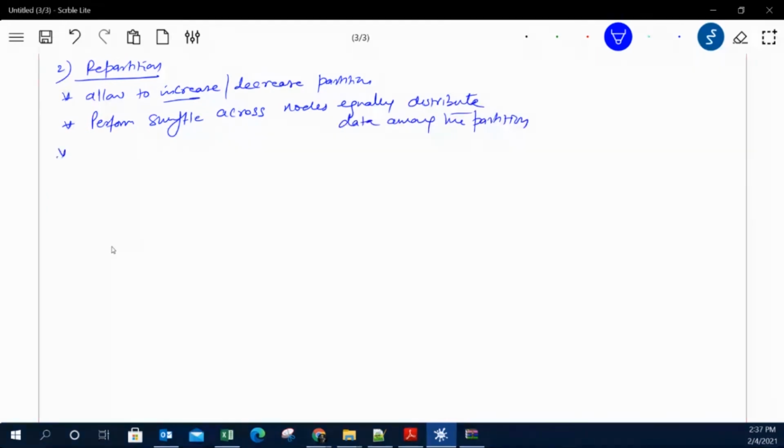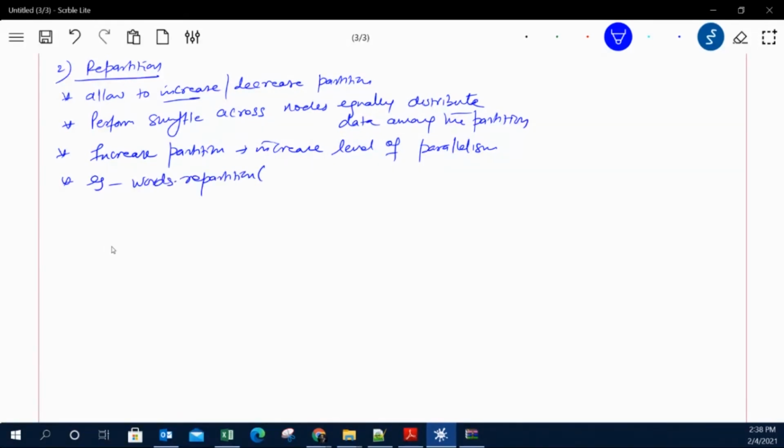Okay, now here, if you increase the partition, that means you are increasing the level of parallelism. For example, we can do, again, words.repartition and then use 10. Earlier it was, let's say, 5. This approach is very useful when we want to increase the number of partitions, but it doesn't attempt to minimize the data movement, because shuffling will be there, unlike the function called coalesce.